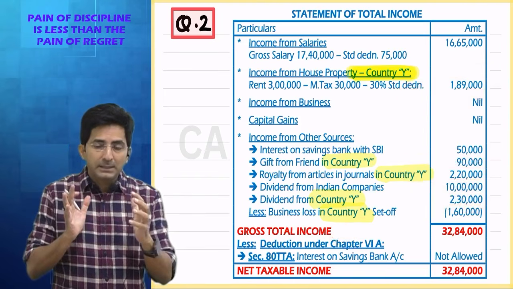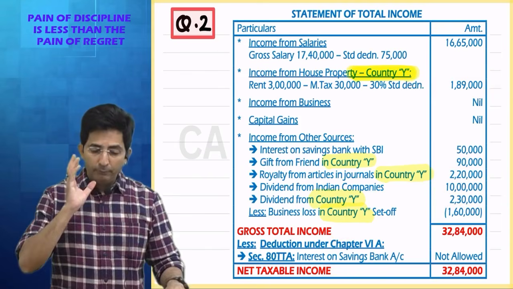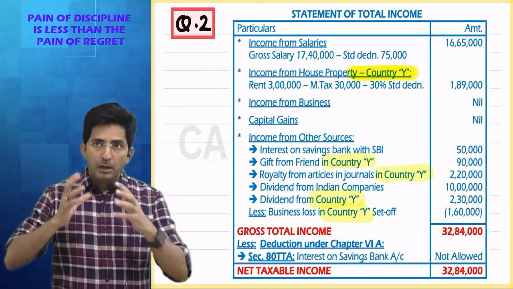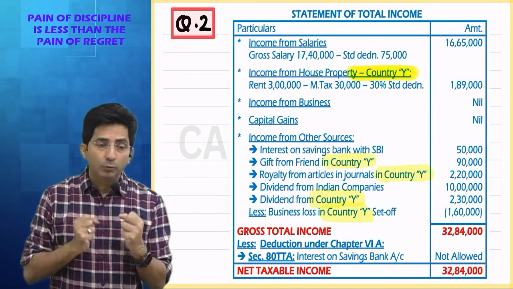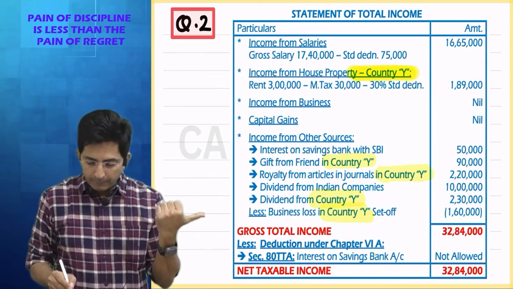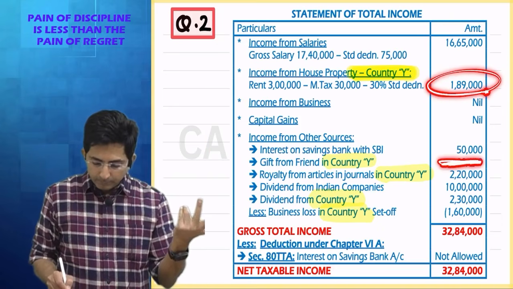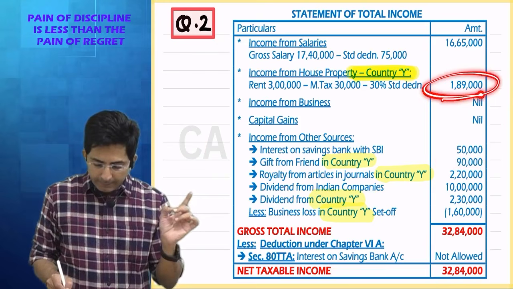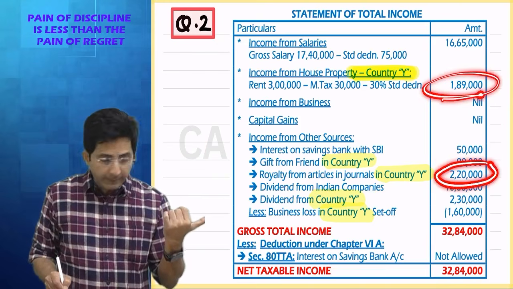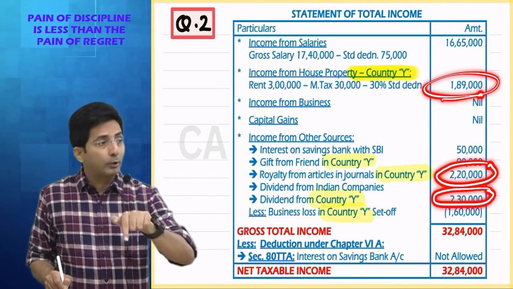See, doubly taxed income is according to Indian law. Basically, we have to think how India is taxing those foreign incomes. So tell me, what is India doing with foreign income? They are taxing 189 and they are taxing royalty. They are also taxing dividend, but that is after set off.